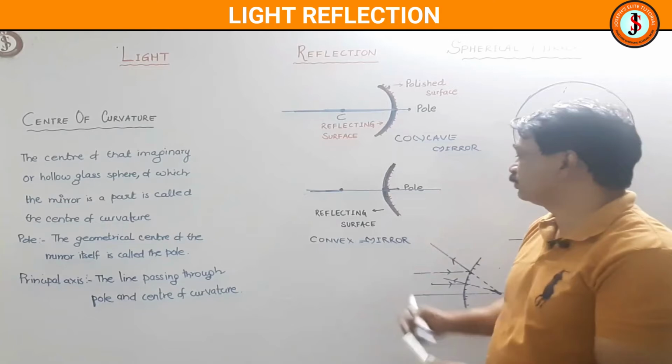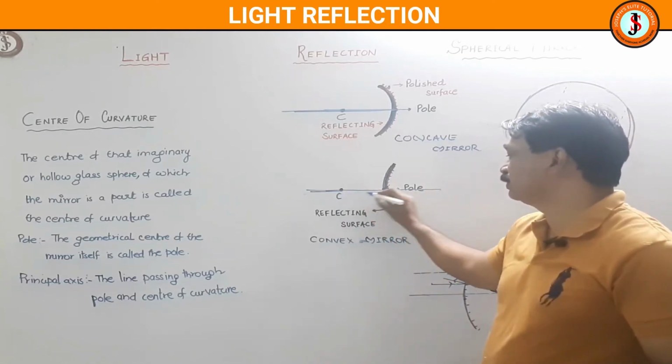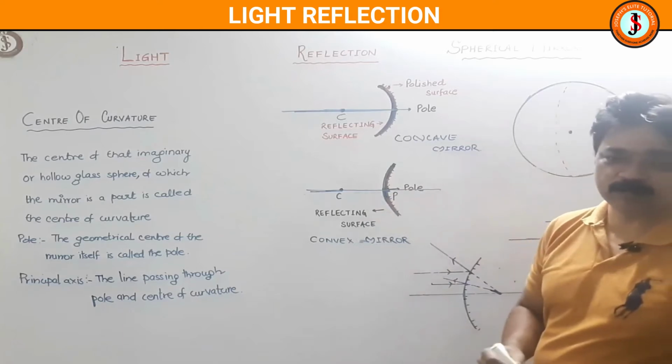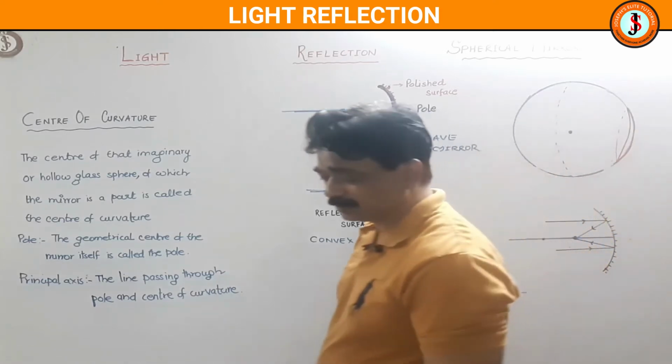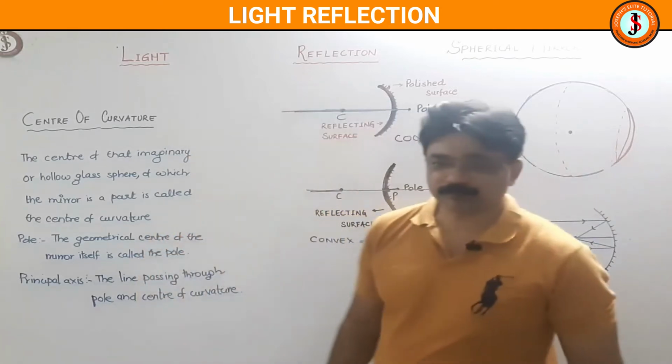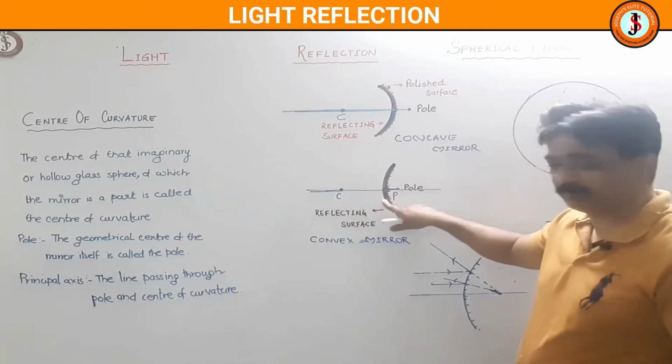So from here to here, suppose I measure and the length is 10 centimeters. So what is the radius of curvature? 10 centimeters. What is the radius of curvature, Sachin? The distance between C and P. Very good.